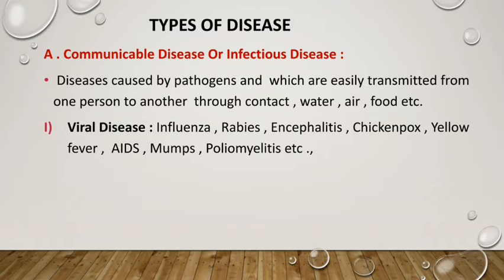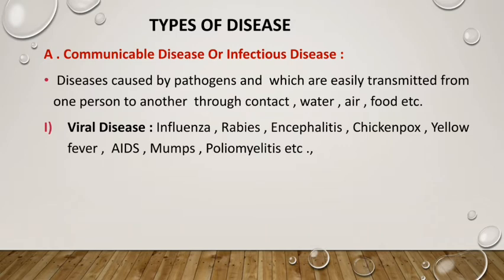And in our current situation, COVID-19 is also a viral disease. Our common cold is also a viral disease. Viral disease means the pathogen will be a virus. So viral diseases are those diseases that are caused by viruses, and all these mentioned diseases fall under viral disease.